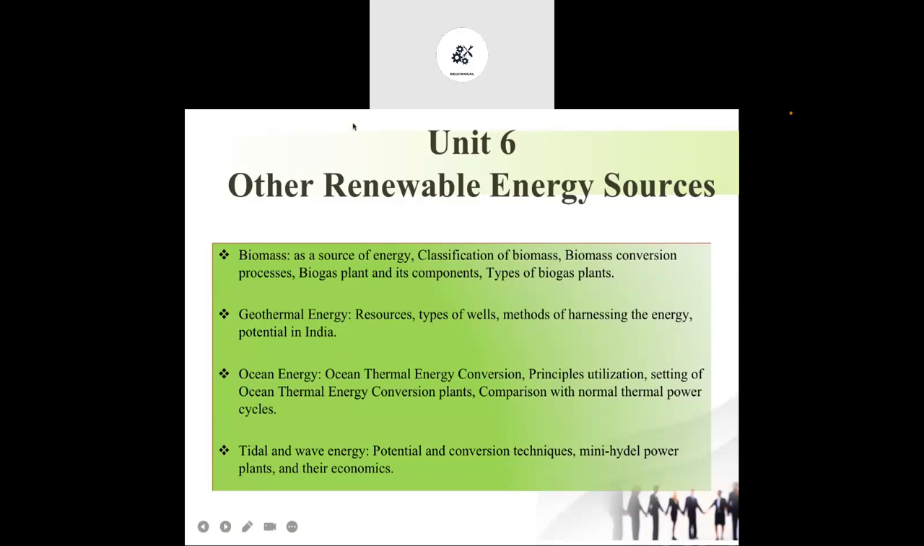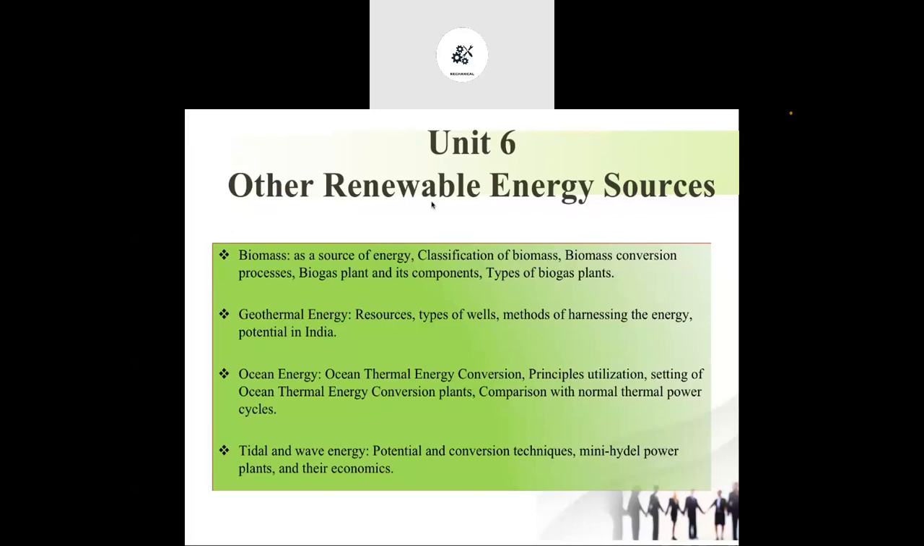these two, the intensity of these two energies and the energy extracted from these two types of energy resources are very high whenever we compare to the other renewable energy resources. And these solar energy and wind energy, these are the clean type of energy.